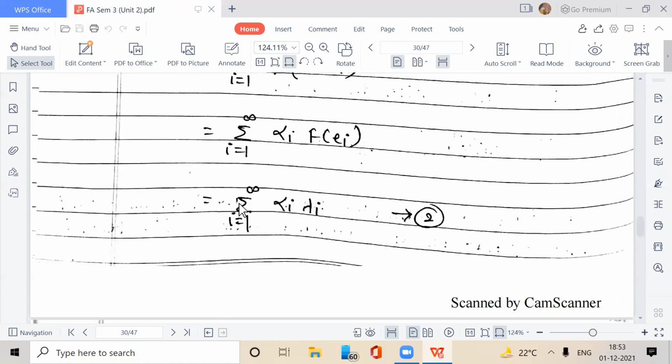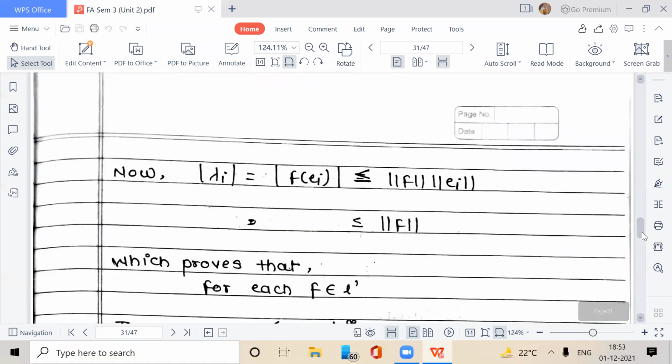So that is equal to summation i equal to 1 to infinity alpha_i into lambda_i, because f of e_i is lambda_i. Give this equation number 2. Now, mod of lambda_i is equal to mod of f of e_i, less than or equal to norm of f into norm of e_i, because f is a bounded linear functional.